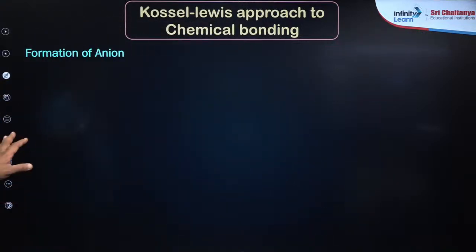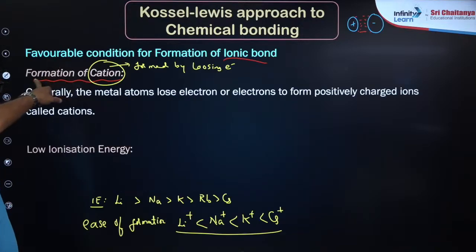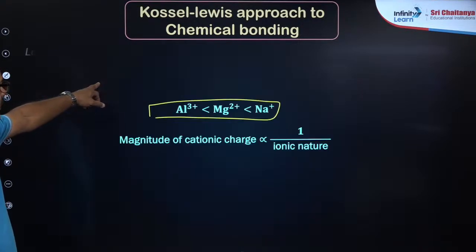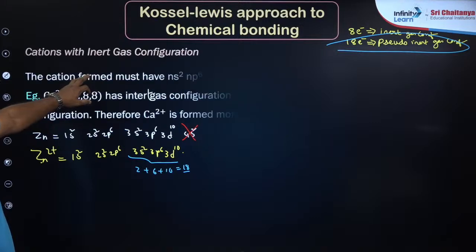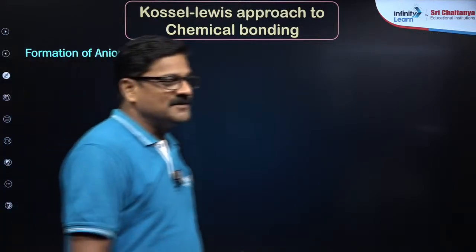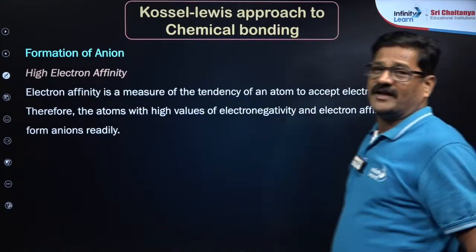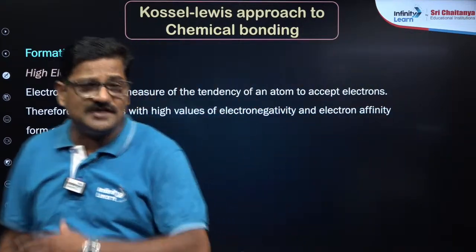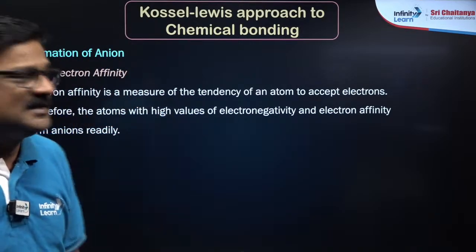So far we have seen the formation of the cation. Now we are going to see the formation of anion. So this is about formation of anion we are starting, right? In the formation of anion, my dear students, an element with high electronegativity can easily gain electrons, so they can form anions easily.